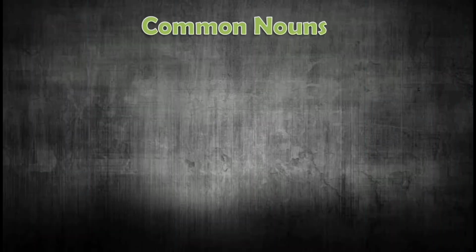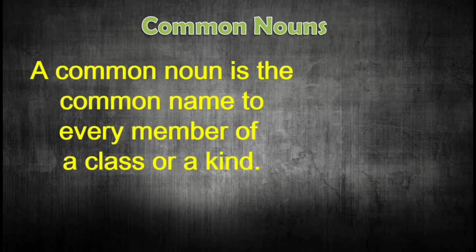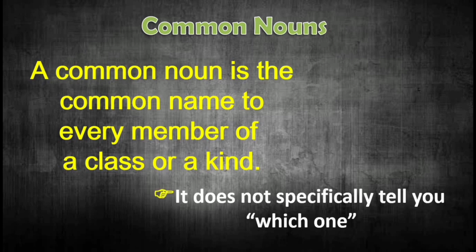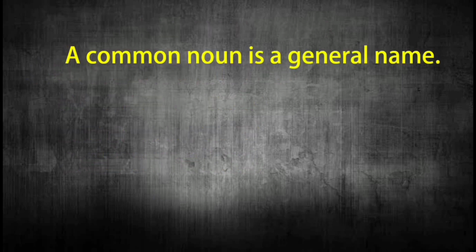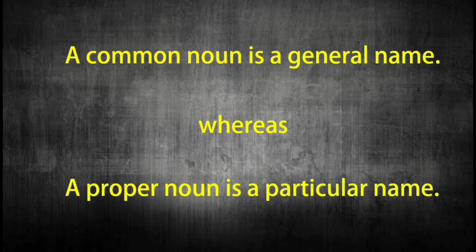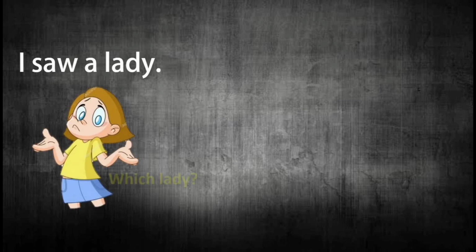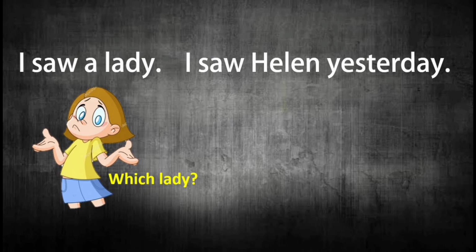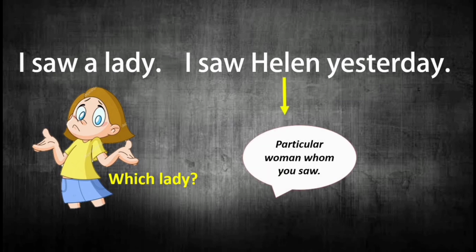Now let us discuss about common nouns. A common noun is the common name given to every member of a class or kind. It does not specifically tell you or answer you which one. A common noun is a general name, whereas a proper noun is a particular name. For example, if you say I saw a lady, it does not tell you which lady you saw. It just tells you that you saw a lady. The lady is unknown. However, if you say I saw Helen yesterday, the lady you saw is known. It is Helen whom you saw yesterday.